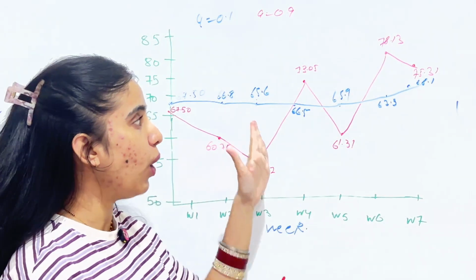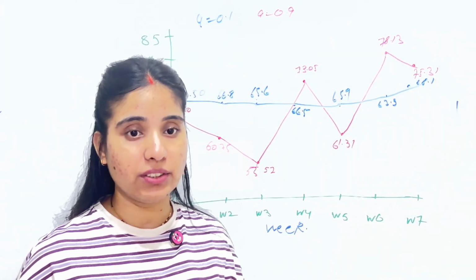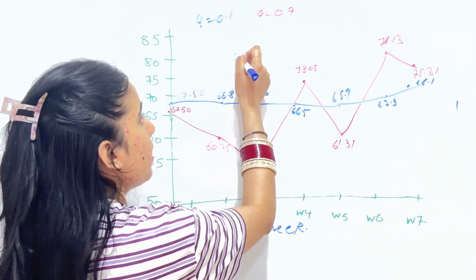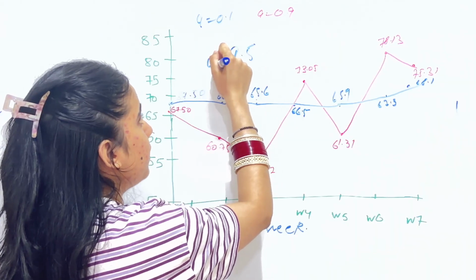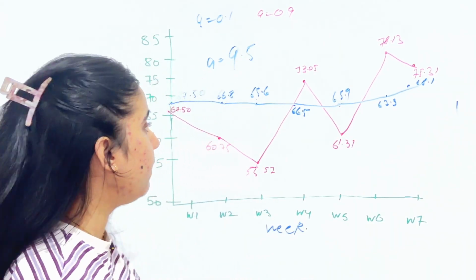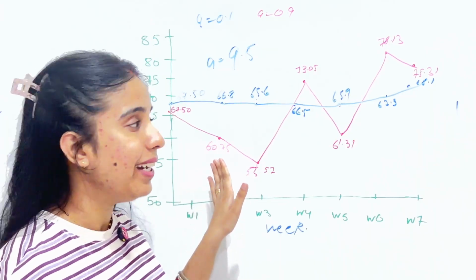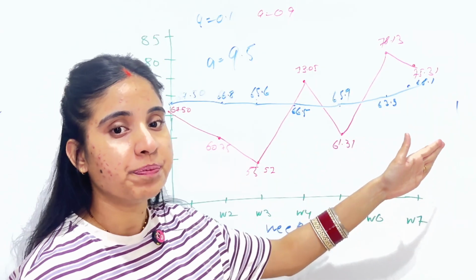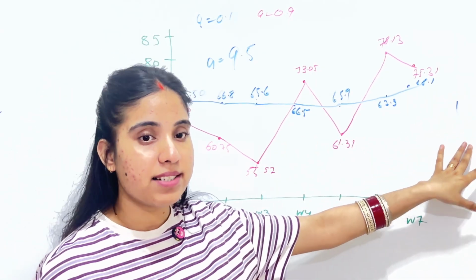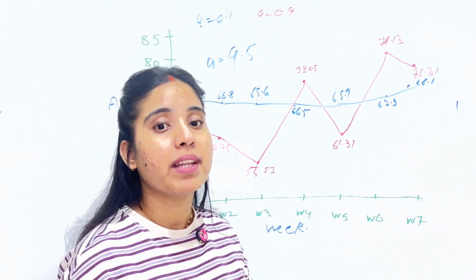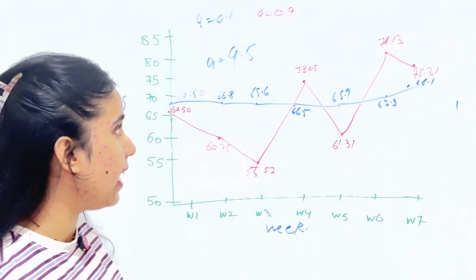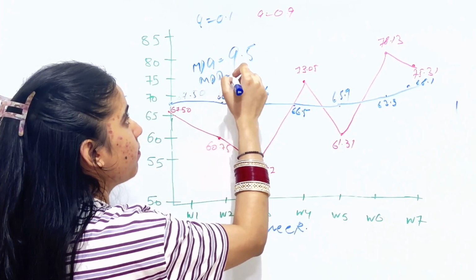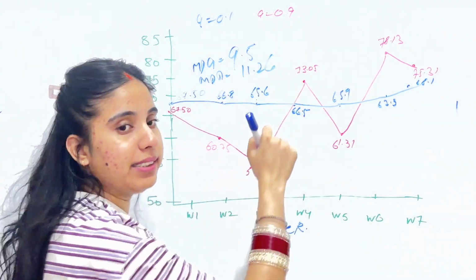It does not overreact to every change, which is why it gives us a lower error, and the value is 9.5. And the red line, which represents alpha 0.9, jumps up and down dramatically. You can see here, it chases every sales change too aggressively, which is why its error is higher, and the MAD value for alpha 0.9 is 11.26.